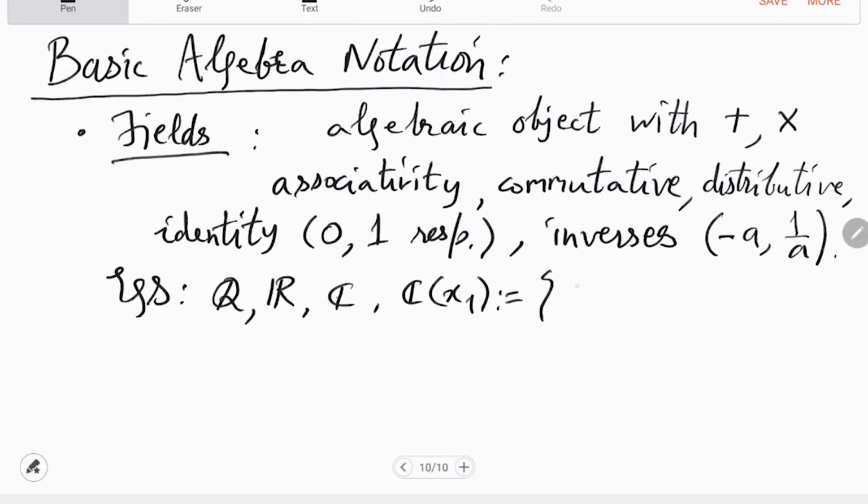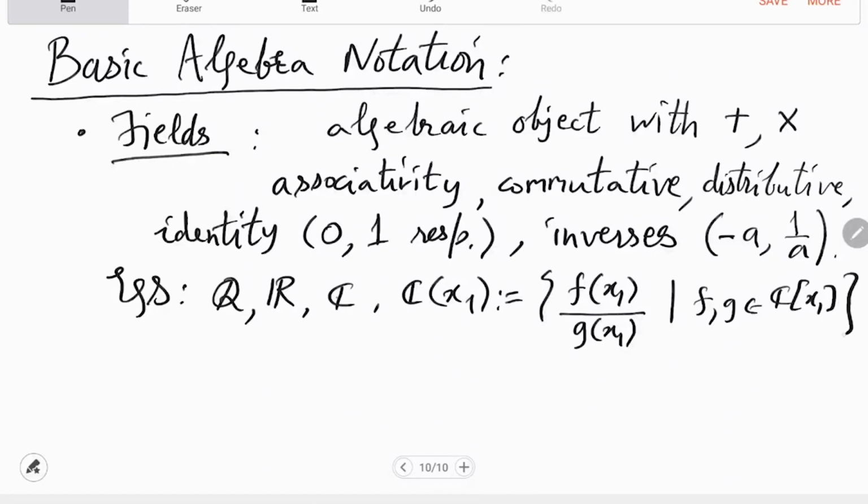So maybe I should define this. Functions itself is not a good term, let me make it precise. You take two arbitrary univariate polynomials over C, and then you look at the ratio, and then you study this set, and you will realize that this is also a field.